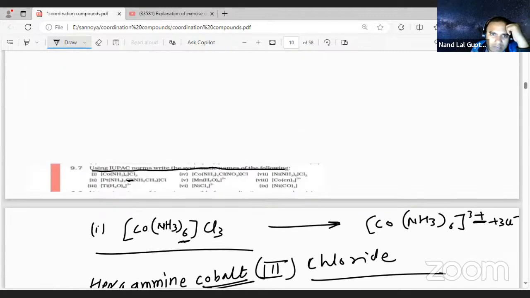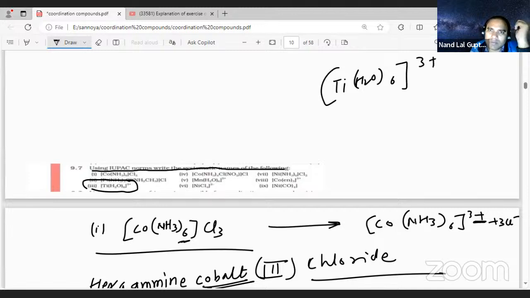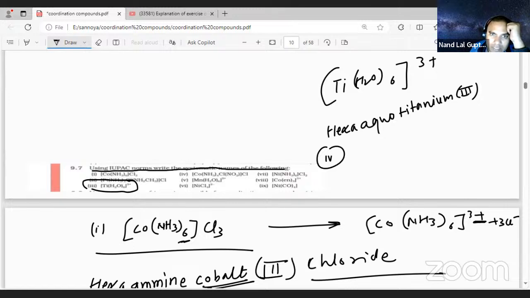If I write the third one, what is there? Ti(H2O), this is the Ti(H2O). 6 times is there, student, and 3 plus is there on this one. So that is hexaaqua titanium. This is the third. So this way you can answer all the questions, student. If you are talking about the fourth one, what is there, student? This is the cobalt and NH3 4 times, student, Cl. This is NO2, and here is the Cl.